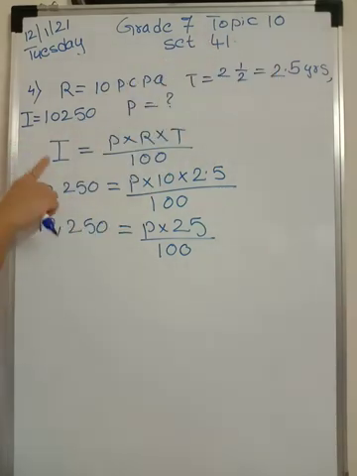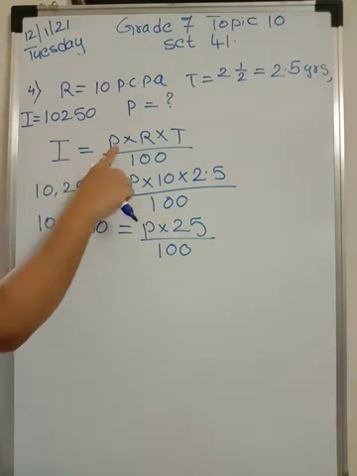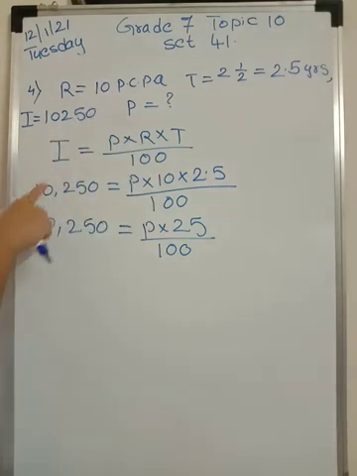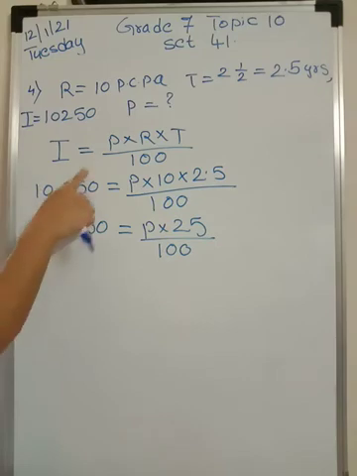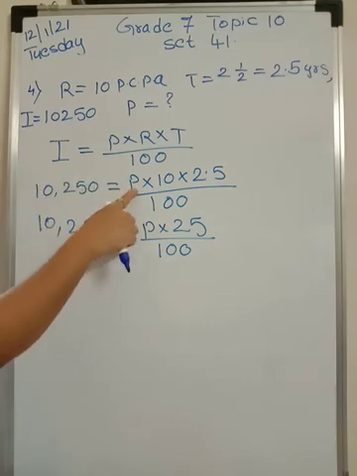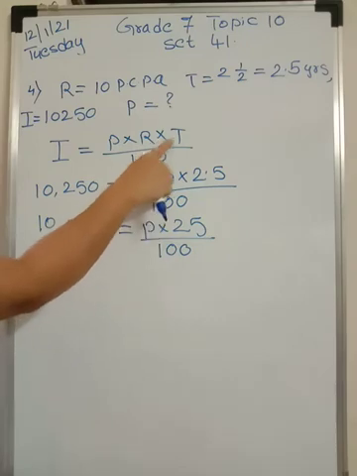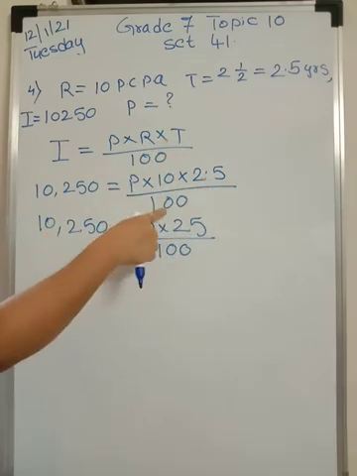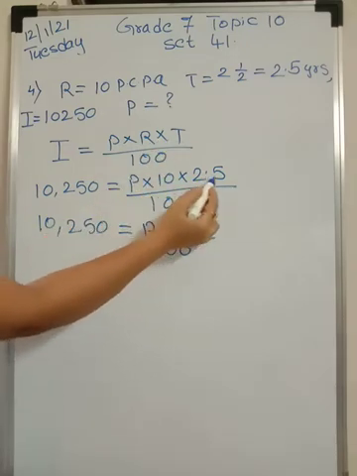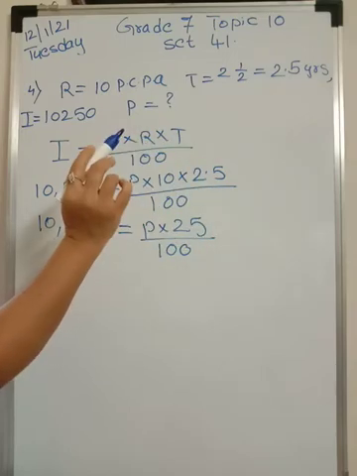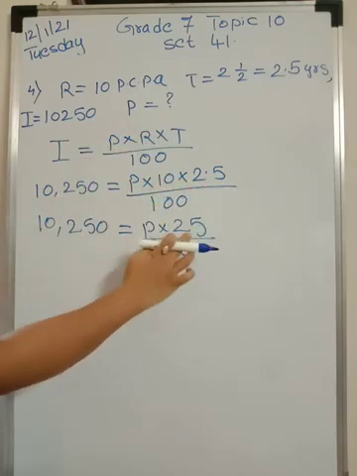Okay. Now see students. Interest is equal to P into R into T upon 100. Substitute the values. Interest has already been given, 10,250, which is equal to P, which we have to find out, rate is 10, into T is 2.5, upon 100. Now see 10 into 2.5, this point can be eliminated. 10 into 2.5 becomes 25.